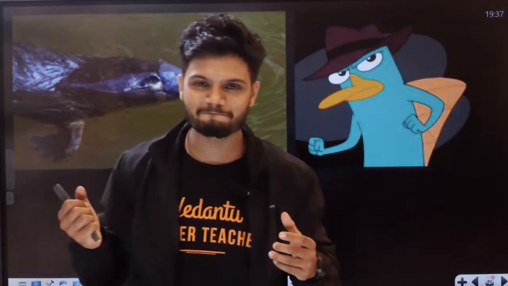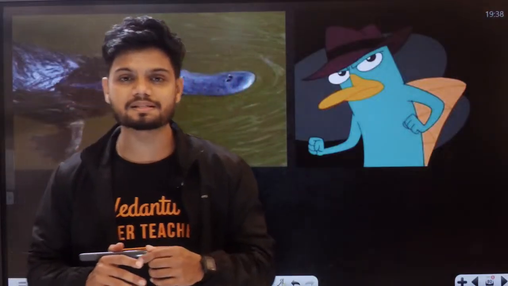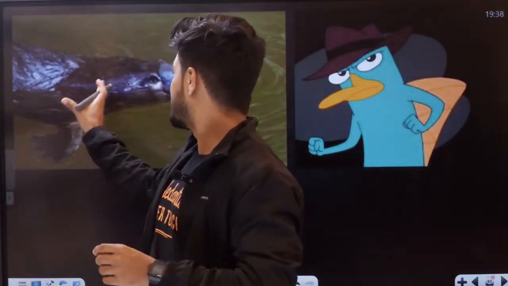Now students, do you want to know something here? These platypus, especially in the case of the female, have mammary glands, but there is no nipple, only mammary glands. So how do you think they produce the milk?